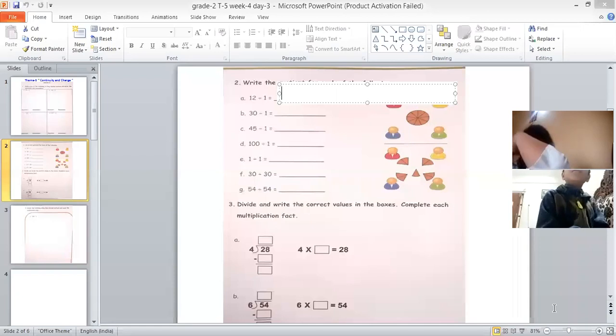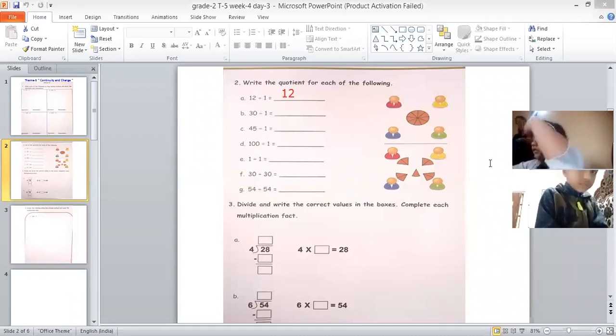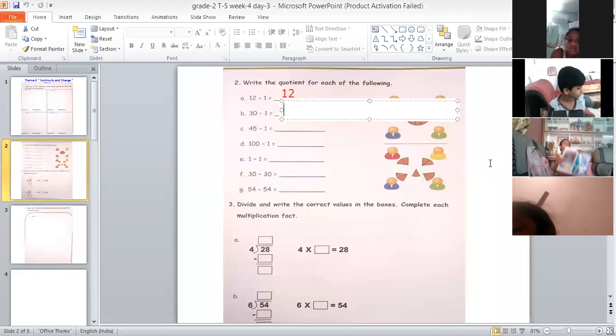12 divided by 1. Good. Now tell me, if you are dividing 12 by 1, then what will be the answer? 12, ma'am. Very good. Here we are dividing a number by 1. So if you are dividing any number by 1, you will get the number itself. Very good. That's correct. So the answer will be 12. Now the second question, please read that.